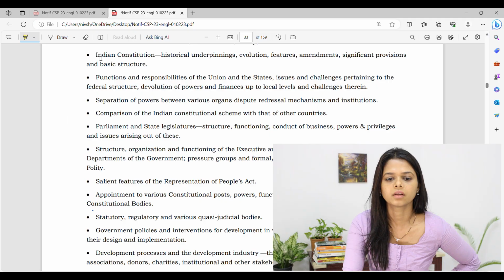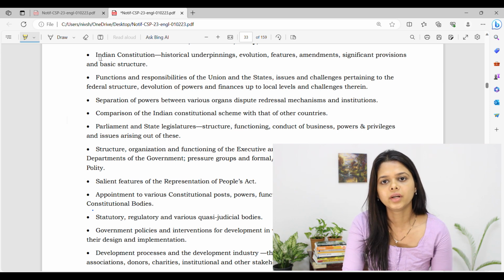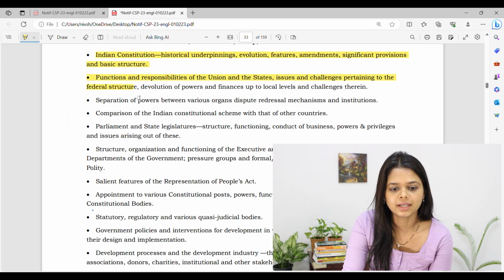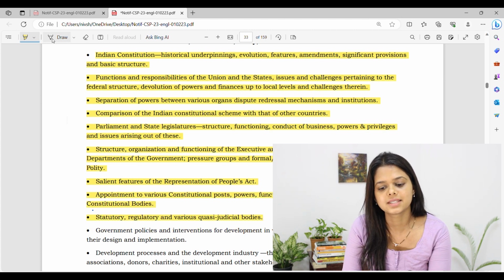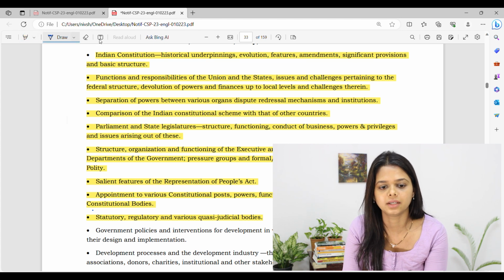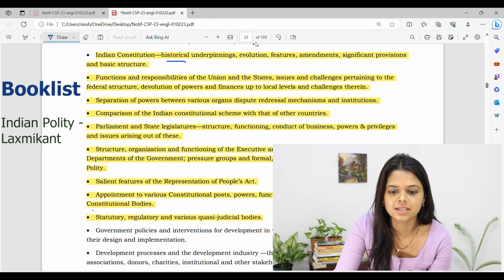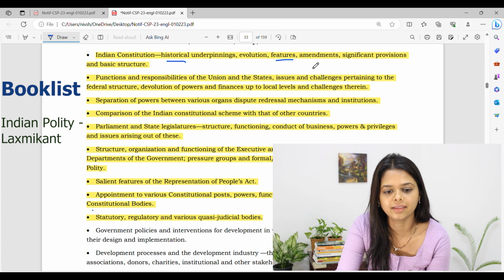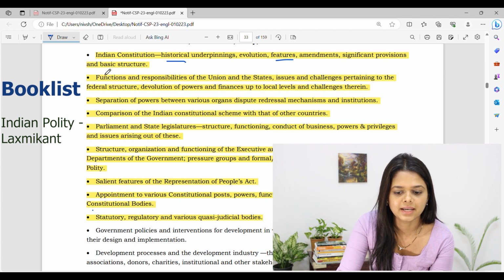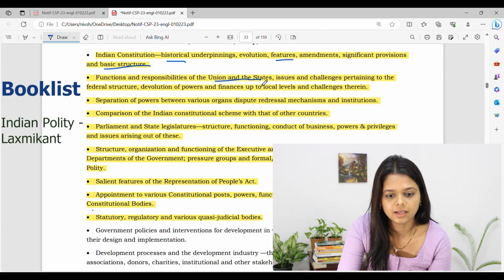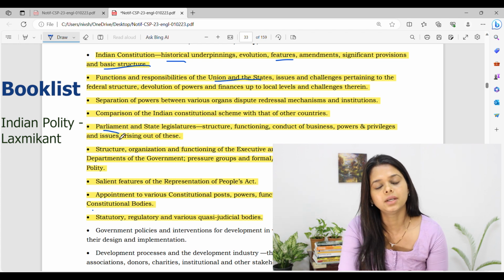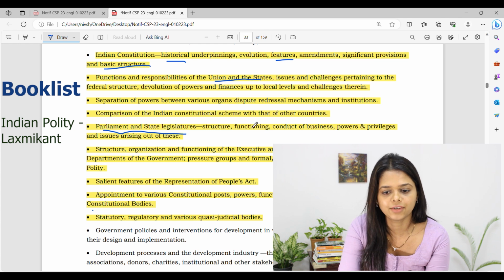GS paper 2. So if you look into the syllabus, the first portion, that is from the Indian Constitution till the quasi-judicial bodies, the static portion of this syllabus will get covered from Lakshmikant. Most of the chapters, that is chapter 1st, 3rd, 10th, 11th, 22nd, 23rd, 24th, 33rd and part 7 etc., will cover it. Anyway, you have studied that for prelims, study that even for mains.